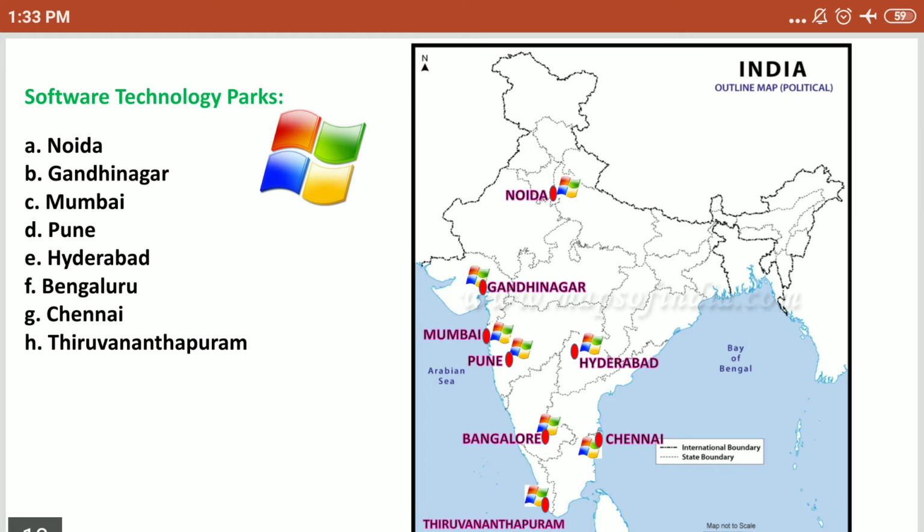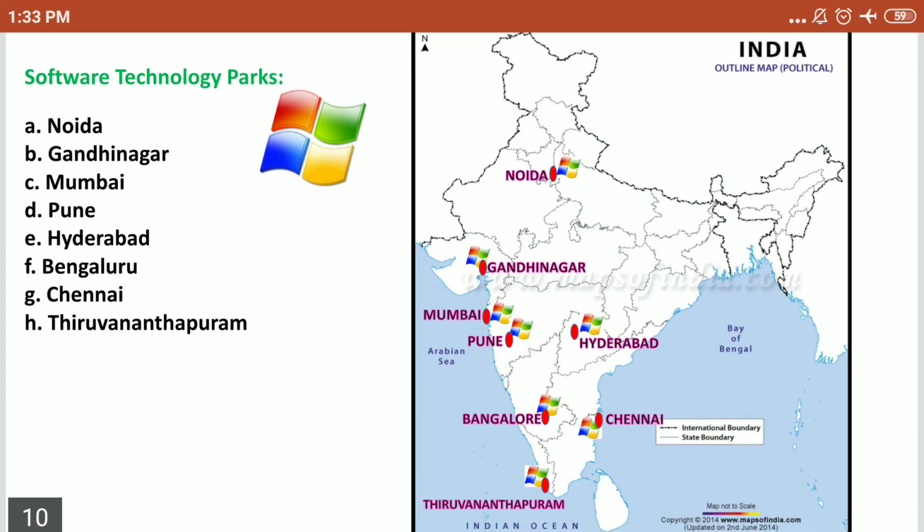Software technology parks like Noida in Uttar Pradesh, Gandhinagar in Gujarat, Mumbai and Pune both in Maharashtra, Hyderabad in Telangana, Bengaluru in Karnataka, Chennai in Tamil Nadu, and Thiruvananthapuram in Kerala.